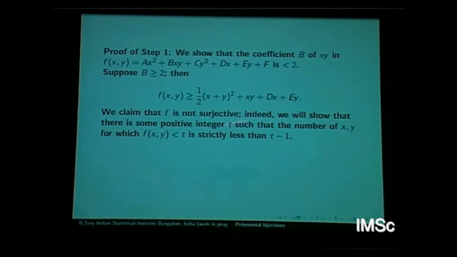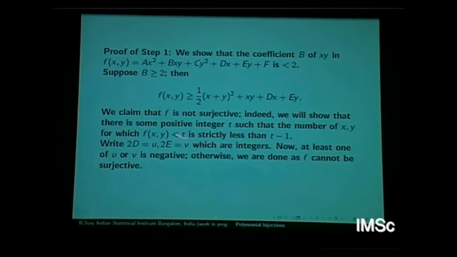Okay. So suppose we show that. Here, of course, we are using both injectivity and surjectivity of f. We will say that f is not surjective. So for that, we want to get a t for which the number of xy for which f(x,y) is less than t is strictly less than t, I put less than t minus 1. So you see that your 2d and 2e are some integers. One of them is negative. Otherwise, you are done. It cannot be surjective.